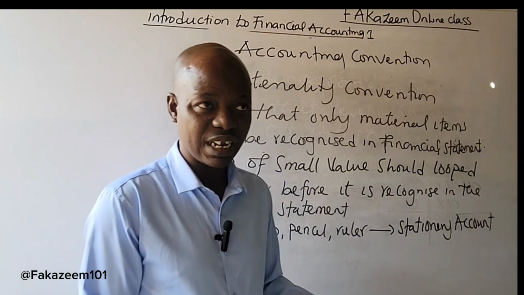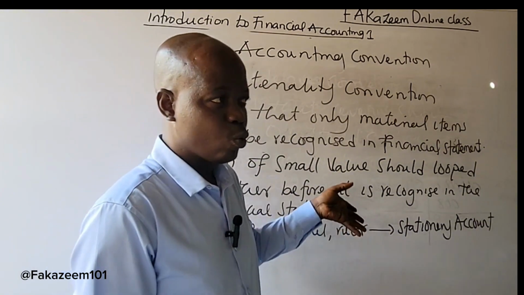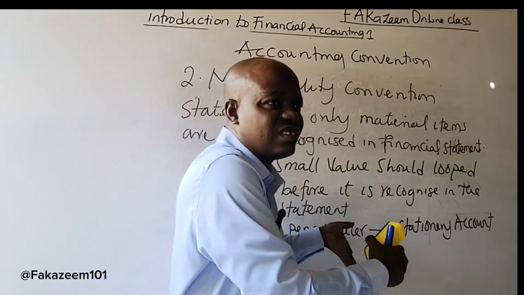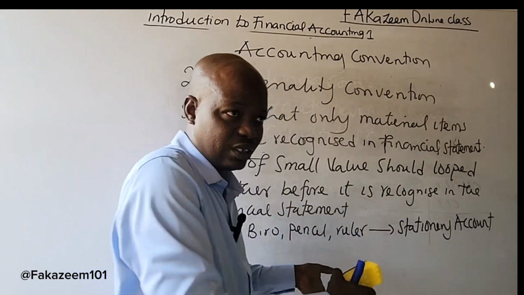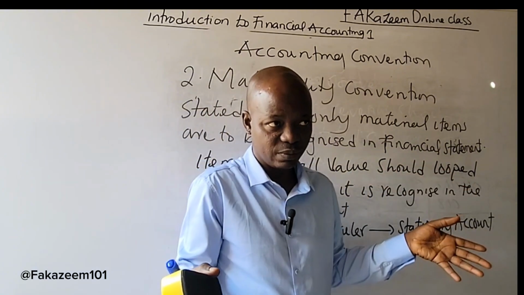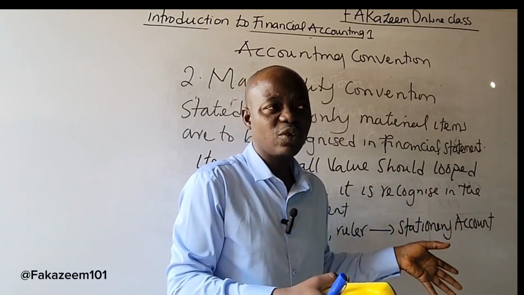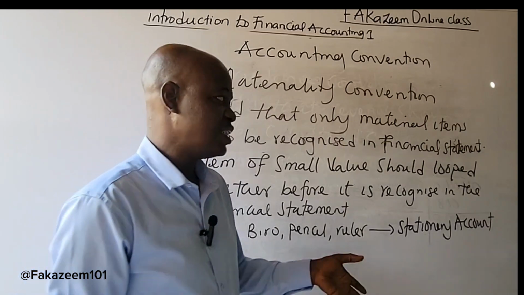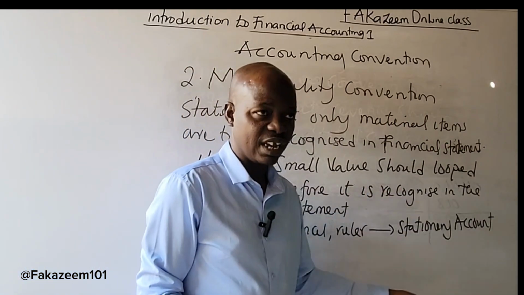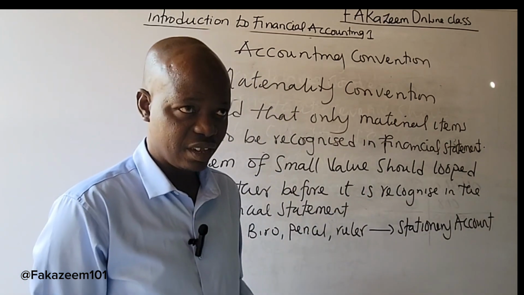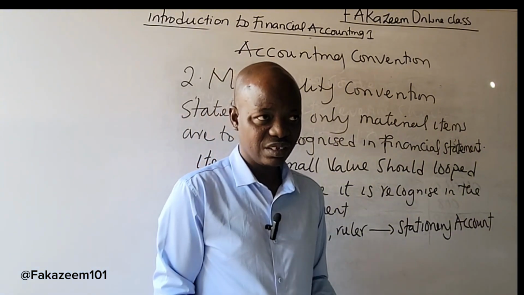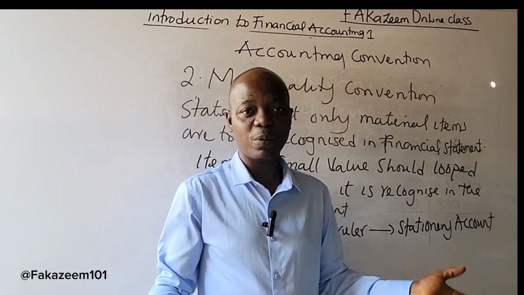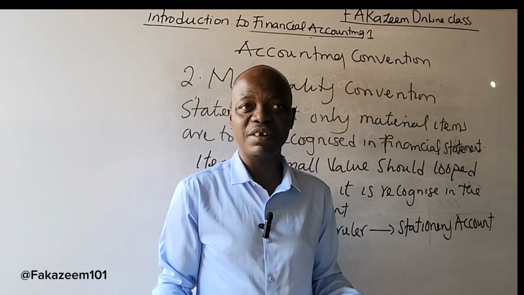That's why we conclude that materiality depends on the size of the organization and the capital base of the organization. But in summary, Materiality Convention simply means items of small value should be lumped together before they are recorded in the financial statement.